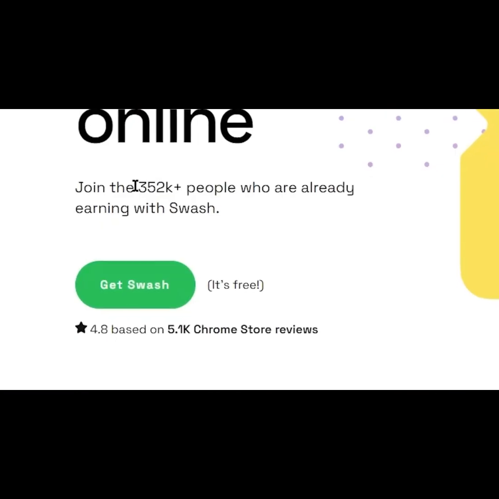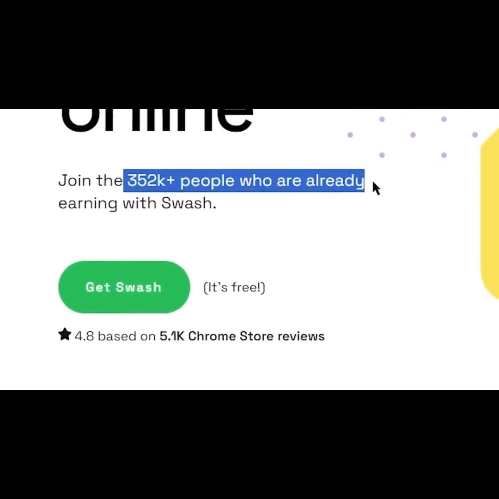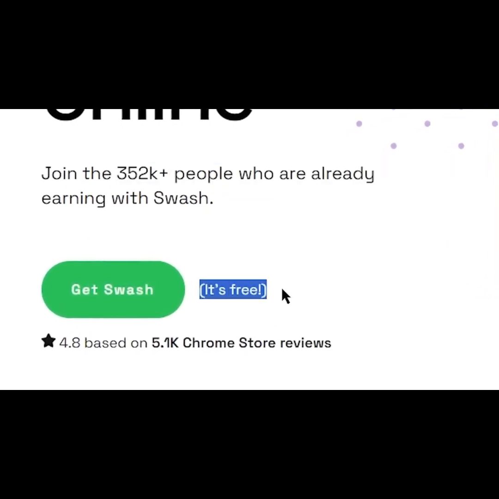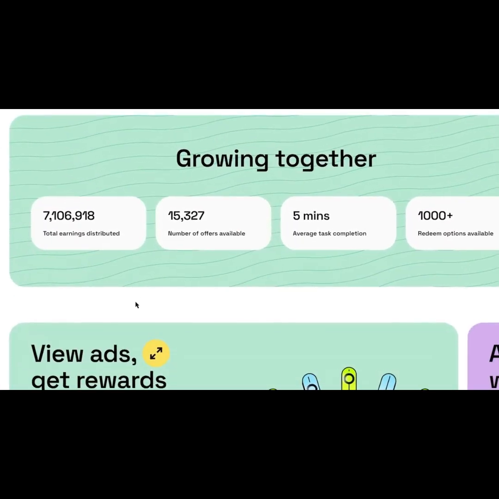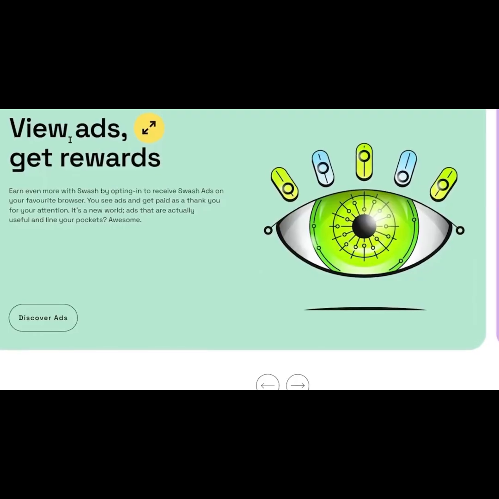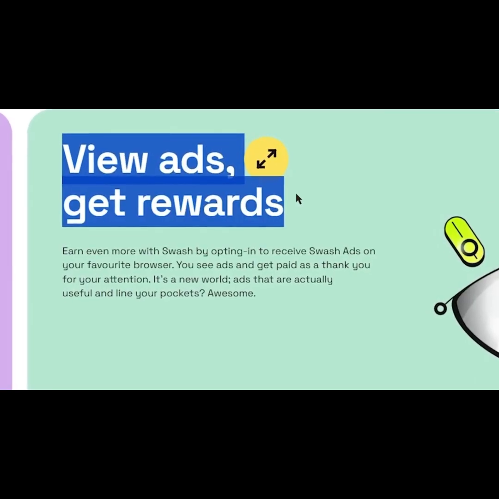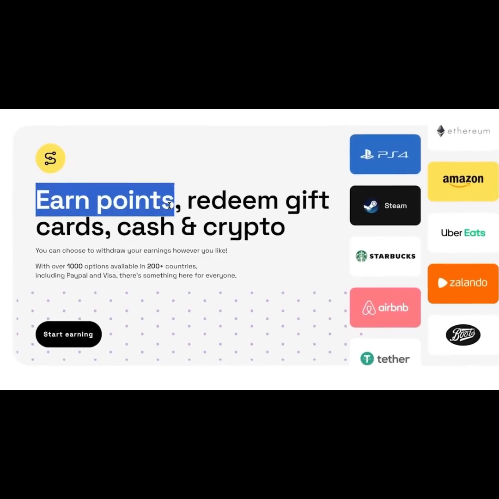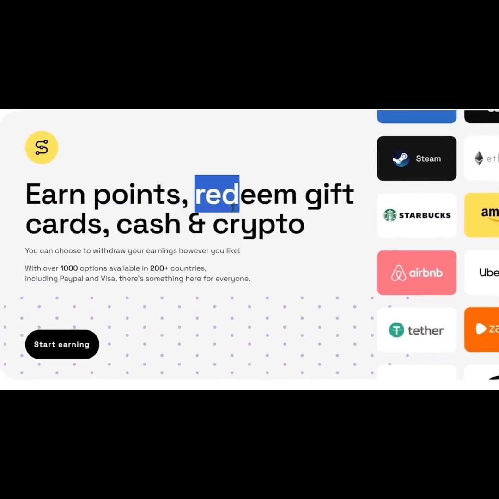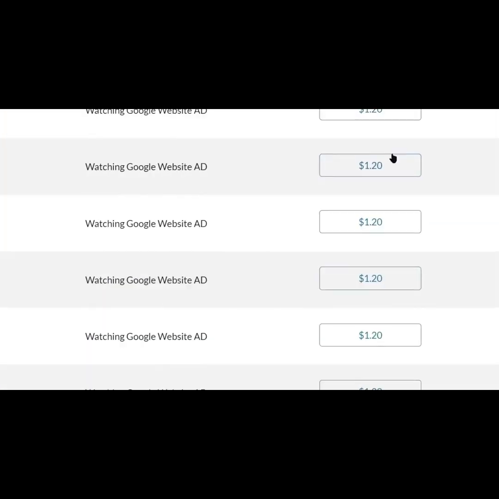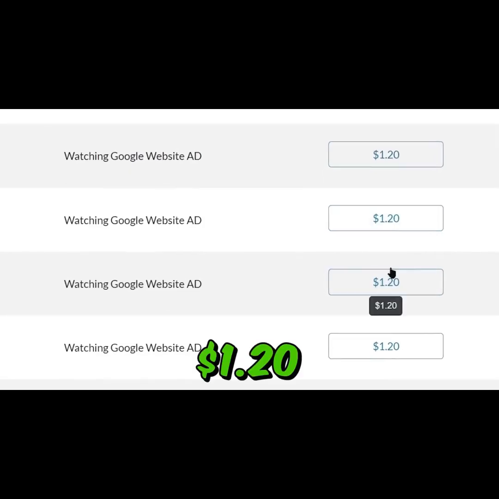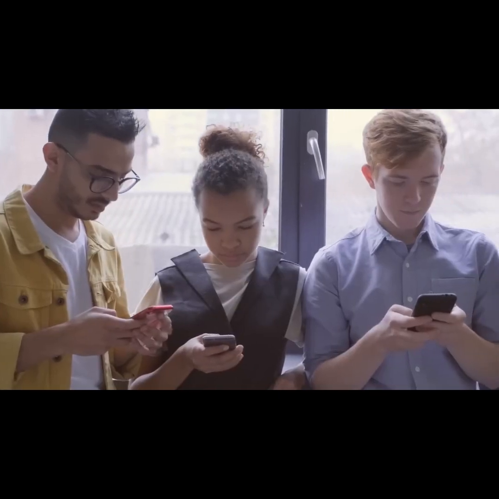As you can see, they already have over 300,000 people earning money on Swash App, and it's also completely free to use it, so you don't have to spend any money. You can get paid to watch those Google ads for free. All you have to do is watch the Google website ads, and you will get paid for watching each Google ad. You will earn points for watching Google ads that you can later redeem in the form of gift cards, cash, or in crypto. You can earn anywhere from a few cents up to $1 to $120 per Google ad you watch, depending on your country.